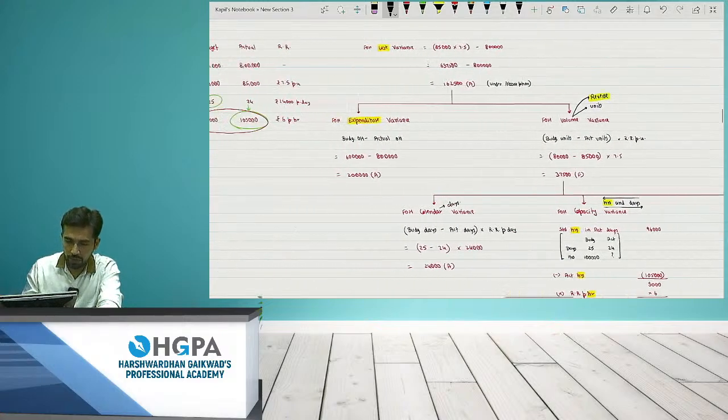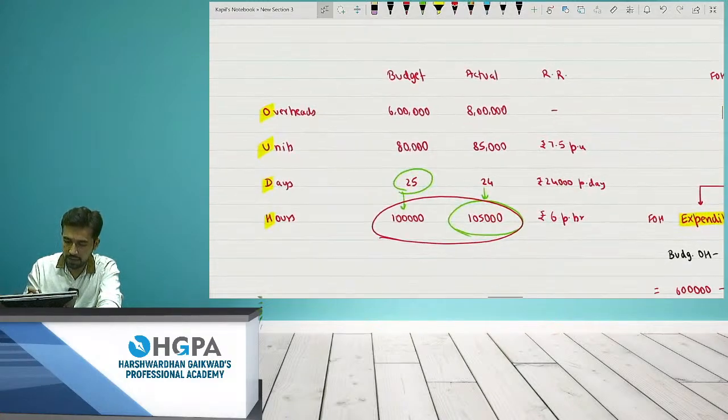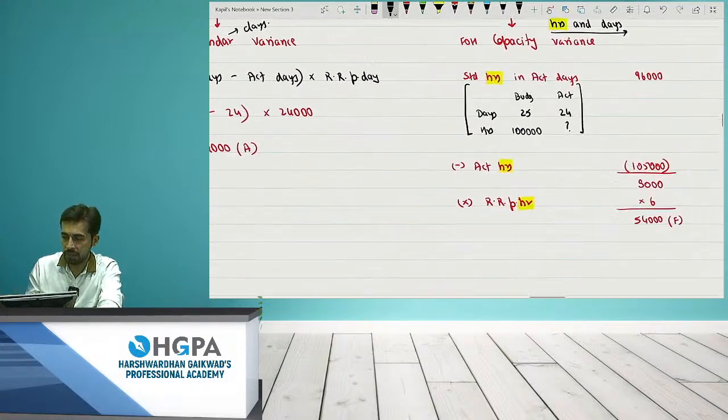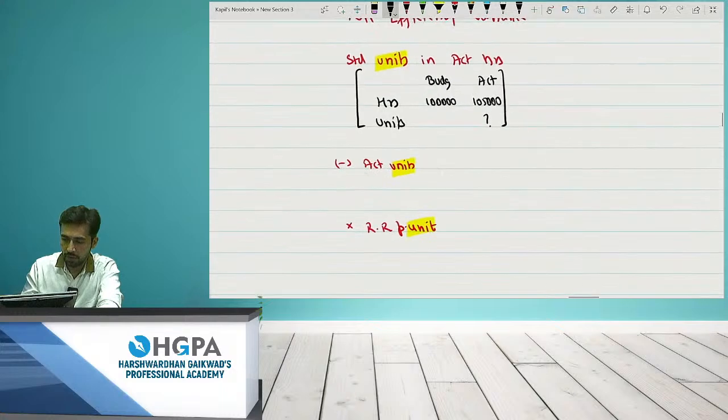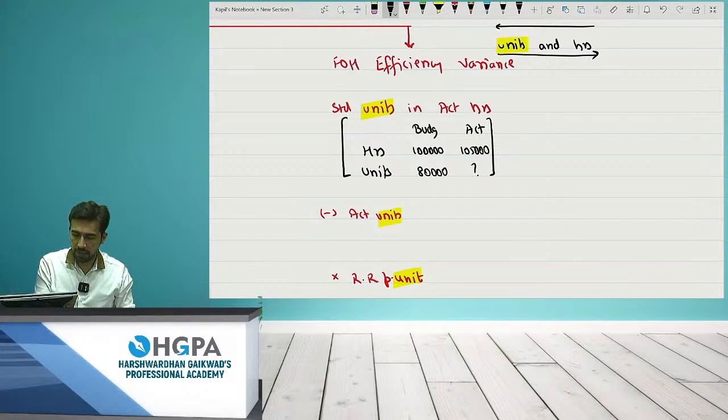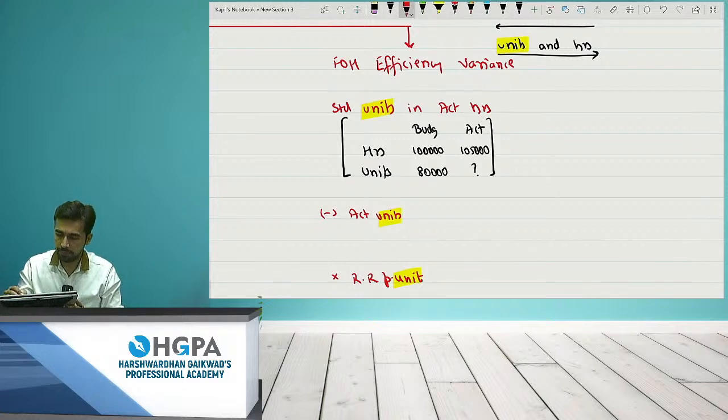How many units were given? Just check. Budgeted units is the second line, this one. It was 80,000 budget. Now cross multiply: 105 into 80 divided by 100. It is 84,000.